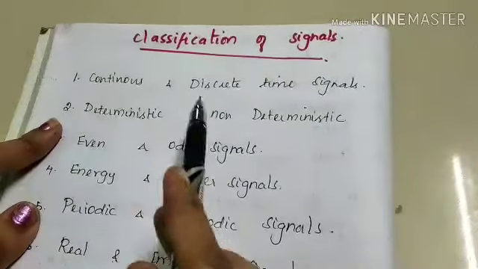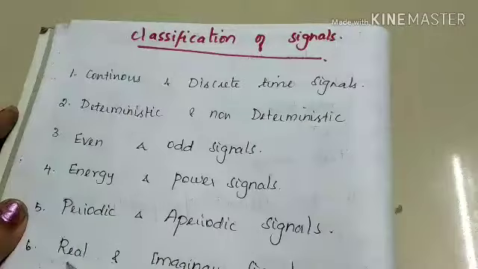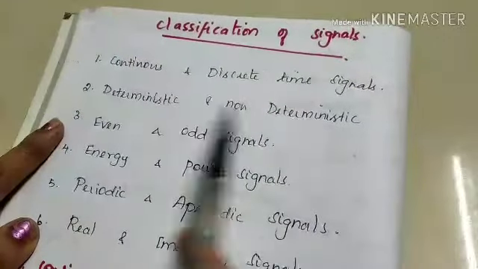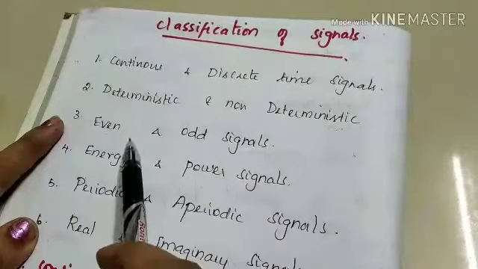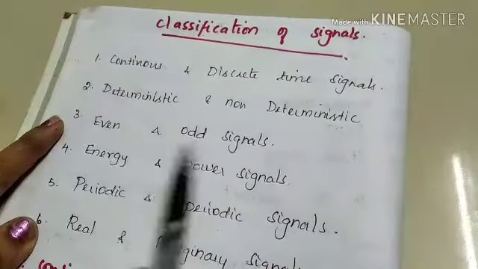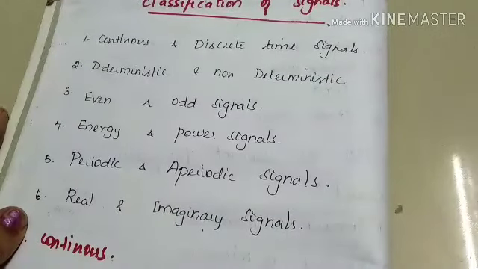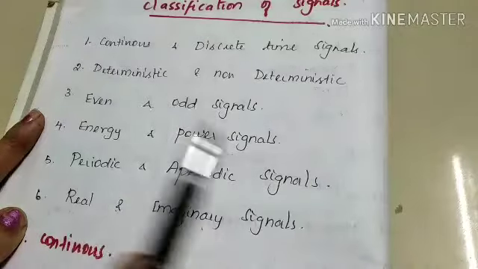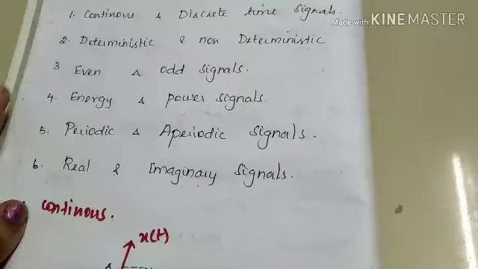First, let us see the classification of signals. There are six major classifications of signals. One is continuous and discrete time signal. Second is deterministic and non-deterministic signal. Third is even and odd signal. Fourth is energy and power signal. Fifth, periodic and aperiodic signal. Sixth, real and imaginary signal. First let us see the concepts of all these types of signals. Later on we will go for the problems, right?